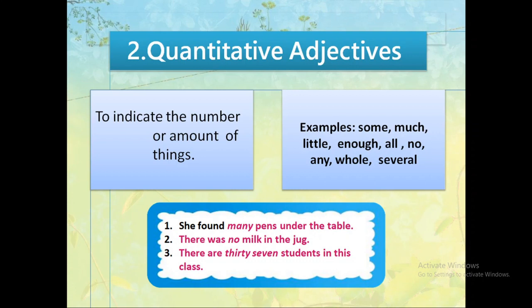For example, she found many pens under the table. There was no milk in the jug. There are 37 students in this class. So, the words like many, no, 37, these are telling us about the quantity of things. So, they are called the quantitative adjectives.